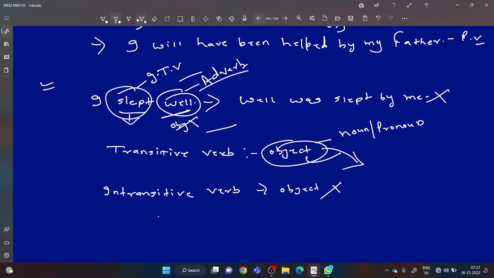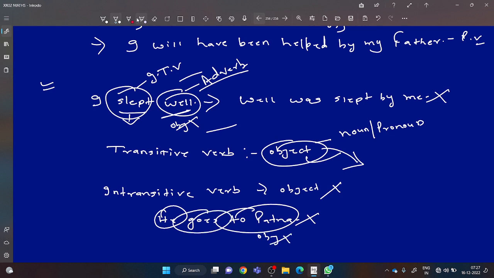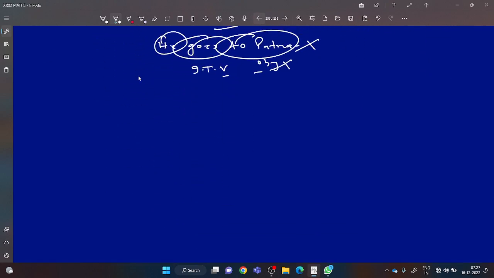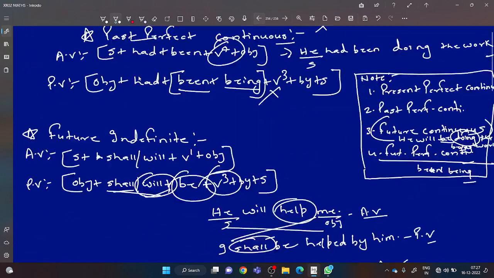Like this, if I say he goes to Patna, Patna is gone by me or Patna is gone by him. It is incorrect. Why? Because this is not an object that we will change it into passive voice, or this verb is an intransitive verb which has no any object. I hope you have understood that the passive voice of transitive verbs is only done; if it is an intransitive verb in any sentence, its passive voice is not done. So the basic type of voice I have completed.